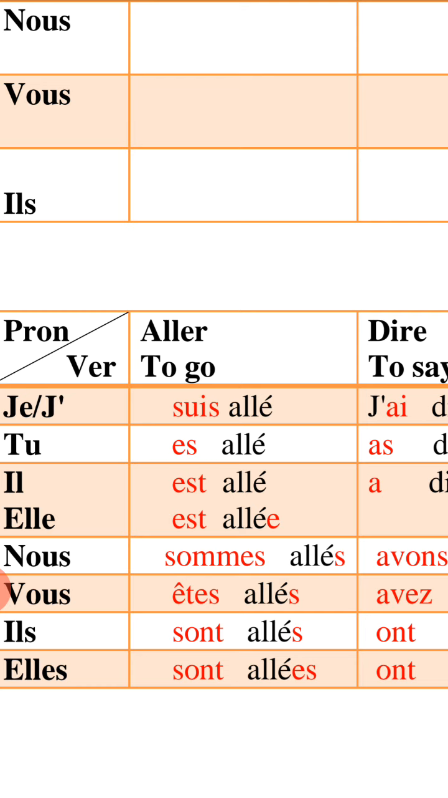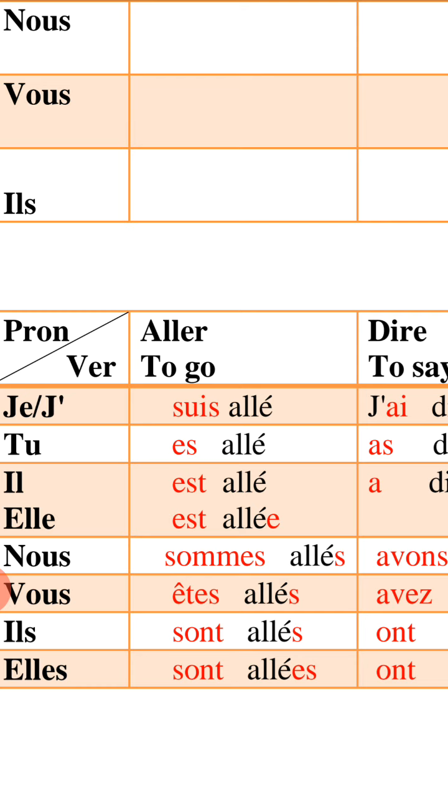Before aller, "sommes": verbe être, au présent, with the pronoun nous. Nous sommes. Then aller, with É accent aigu, and then we add S. Why S? Because we are talking about nous. Here, I'm talking about plural. If you have plural, you should add S to aller. D'accord? One S.